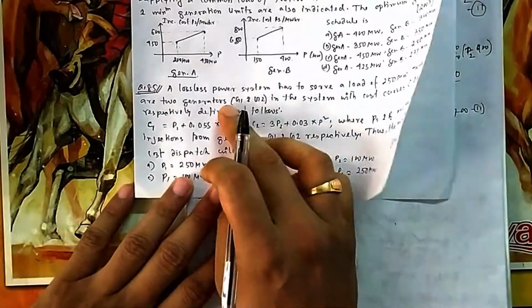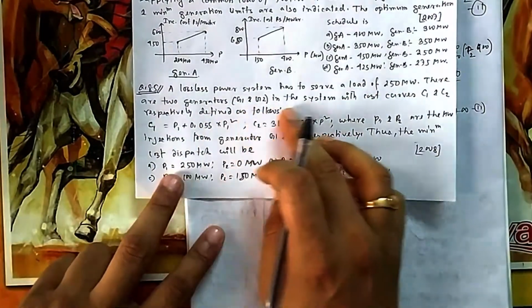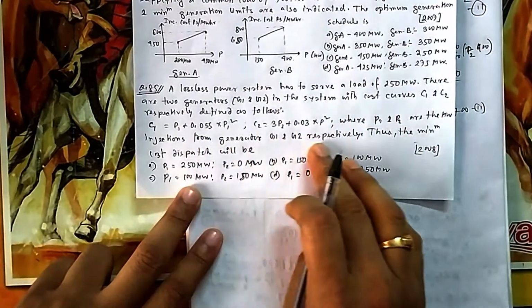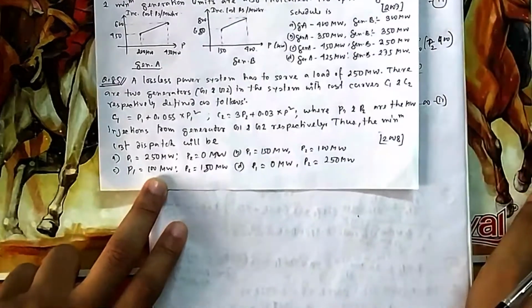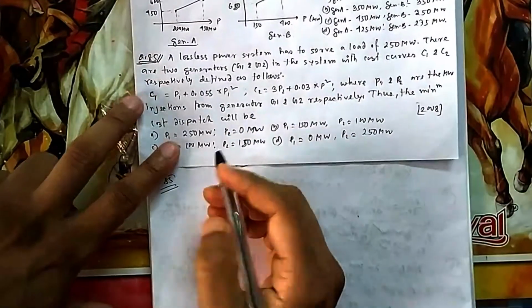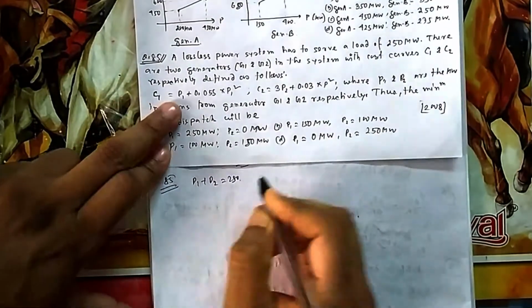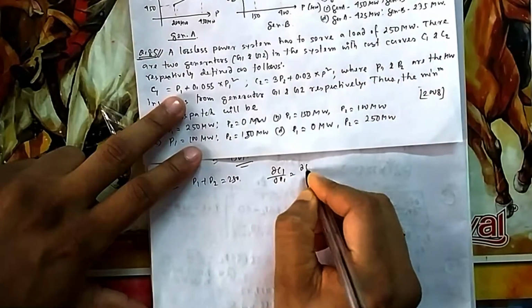Now again, the lossless power system has to serve a load of this much. There are two generators, the system cost curves are given as C1, C2. The P1, P2 injections of generators G1 and G2, thus the minimum cost dispatch will be the same. Again P1 plus P2 you have to maintain 250, and then again incremental cost dC1/dP1 should be equal to dC2/dP2.